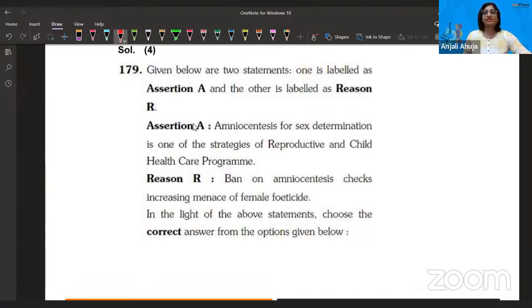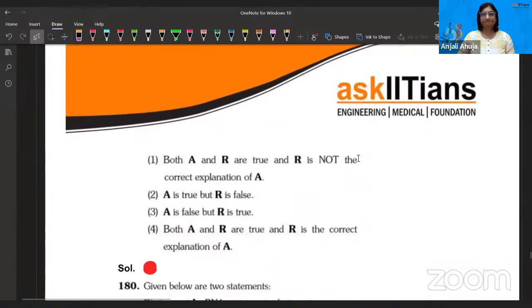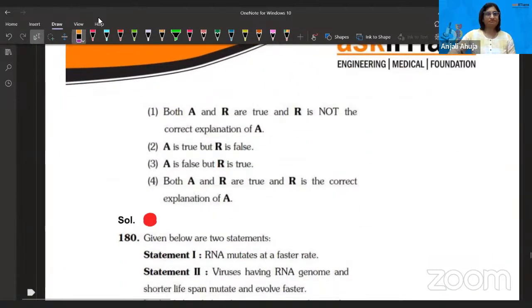Ban on amniocentesis checks the increase of the menace of female feticide. That's why now, guys, things are changing. The female count is changing, and that too drastically. I feel if you check the gender ratio in many parts of India, it's definitely changing. And the reason I think is the correct one, but the assertion is not. So let's see. Third, assertion is false. That's what I was telling. I'm just rubbing so that you can believe me.